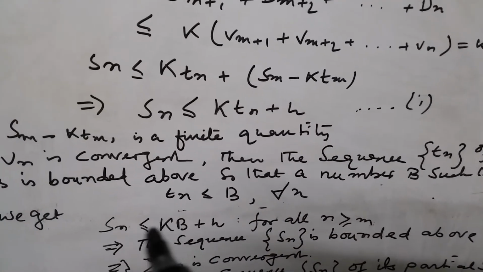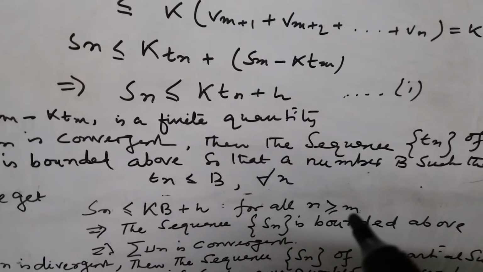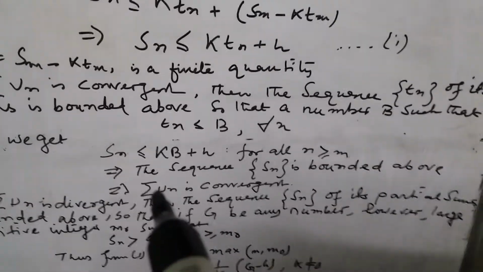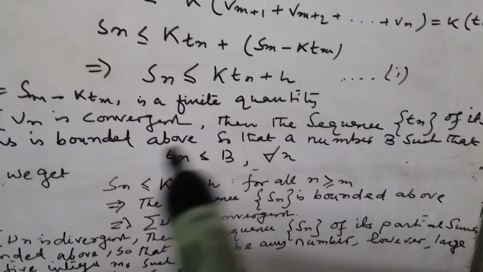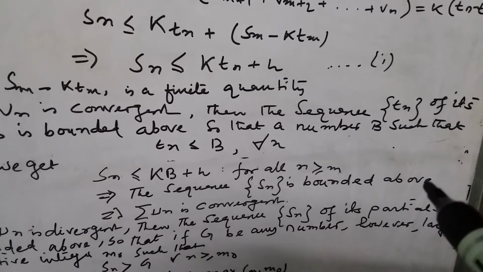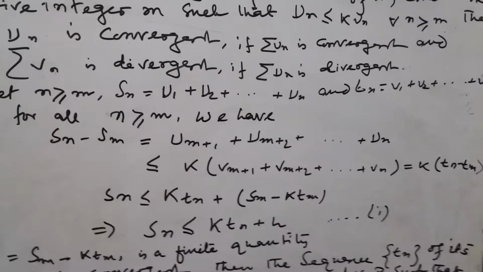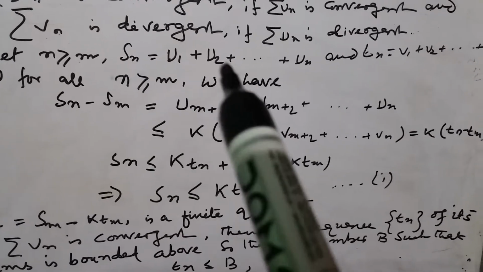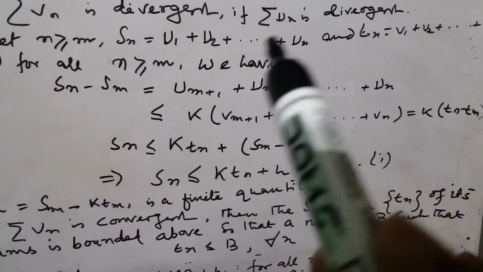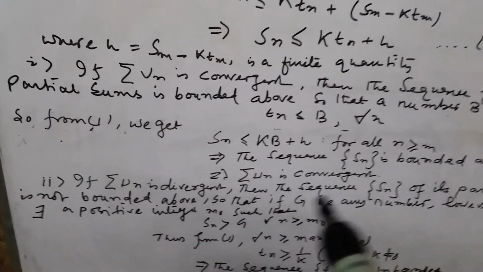So Sn is less than or equal to k b plus H for all n greater than or equal to m. The sequence Sn is bounded above. Thus we prove the sequence is bounded above, so un is convergent, because Sn equals u1 plus up to un, that is summation un. So summation un is convergent.